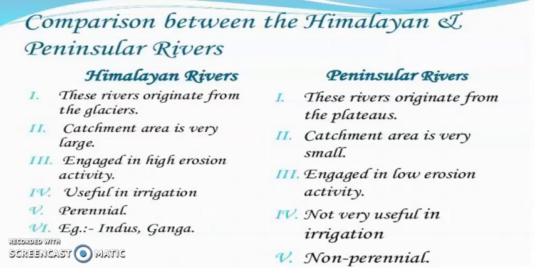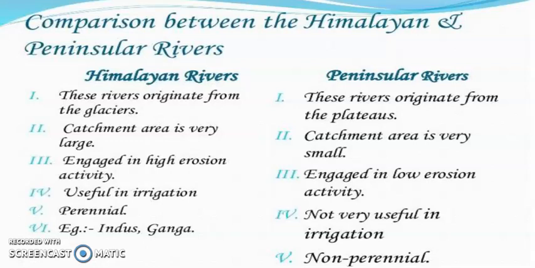A river has three processes: erosion, deposition and transportation. In the case of the Himalayan rivers, the amount of water is very high, so a huge amount of erosional activity occurs. In the peninsular rivers, the amount of water is low, so the erosional activity is low.